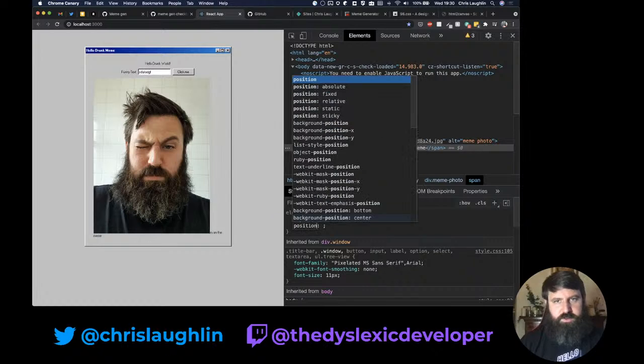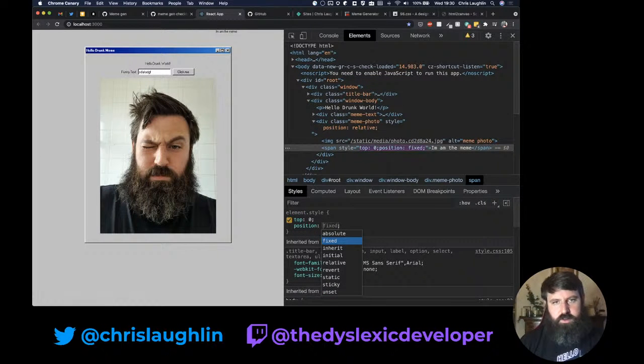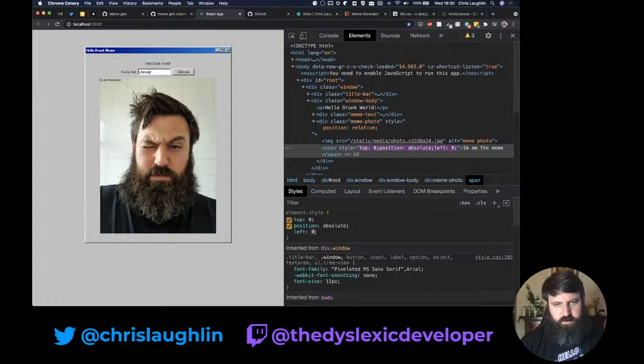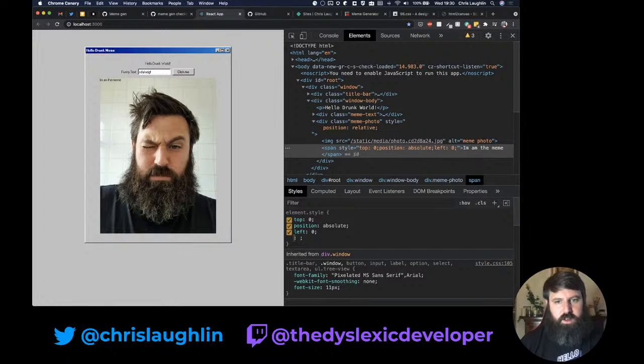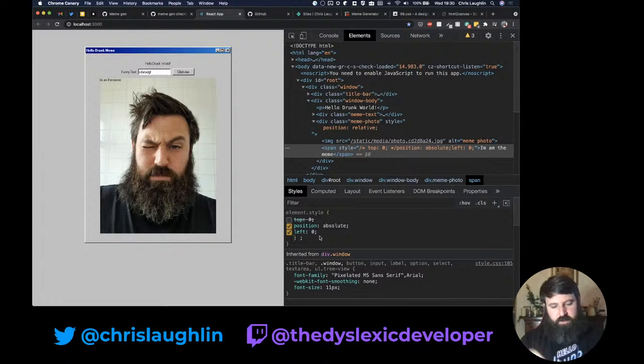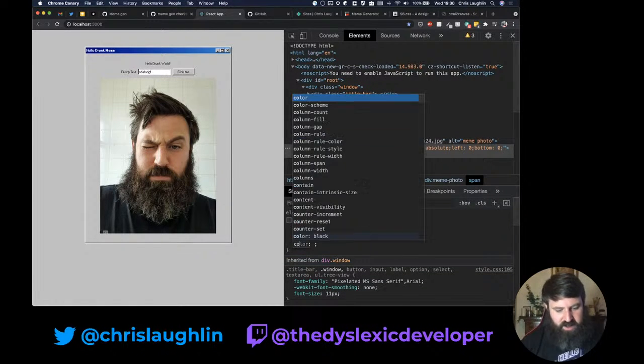Say position absolute, left 0. Yeah, okay, right. We're getting there. Actually, I want to take the top off and make it bottom because I like the text along the bottom. So we're going to go bottom 0. I can just about see the text.